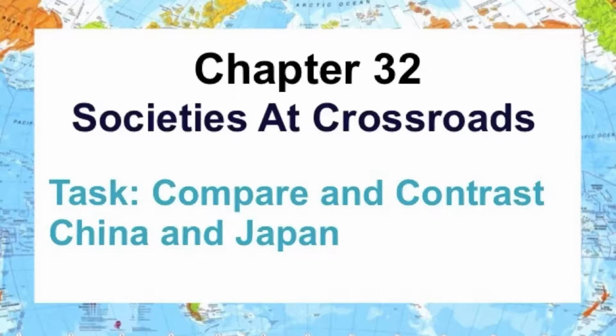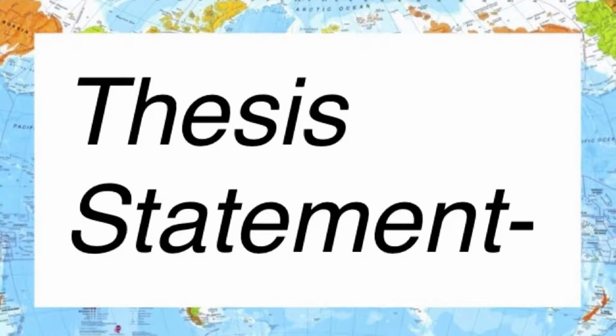AP World History. Chapter 32, Societies at Crossroads. My task is to compare and contrast China and Japan. On to my thesis statement.